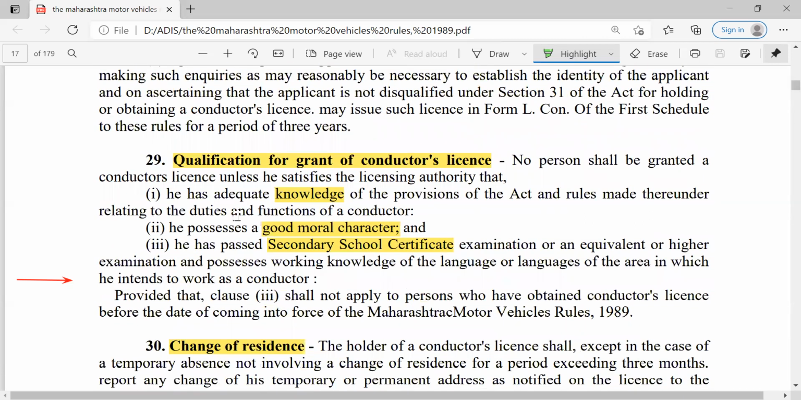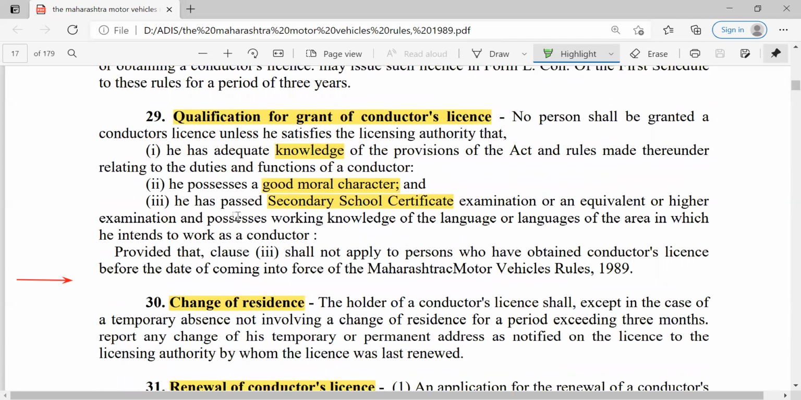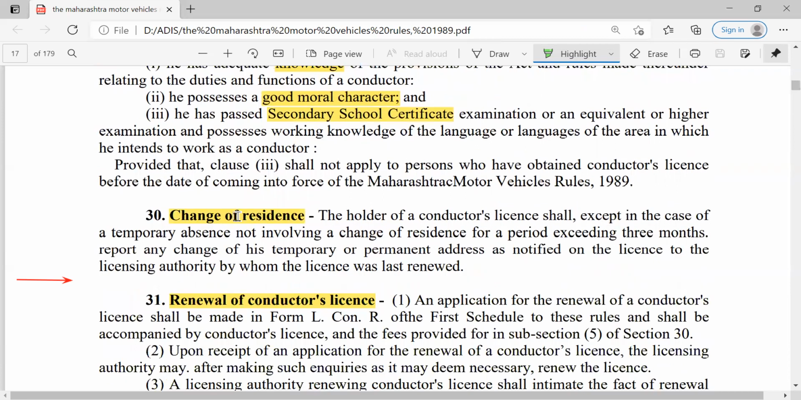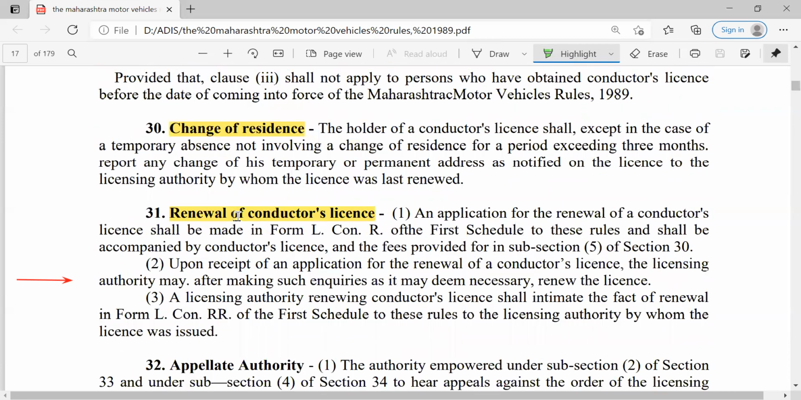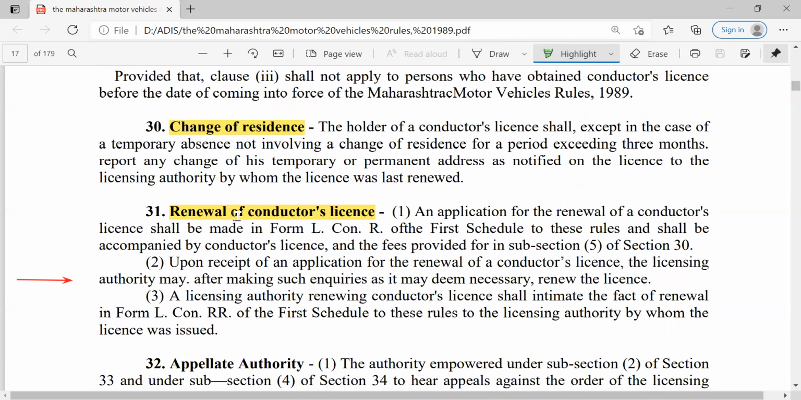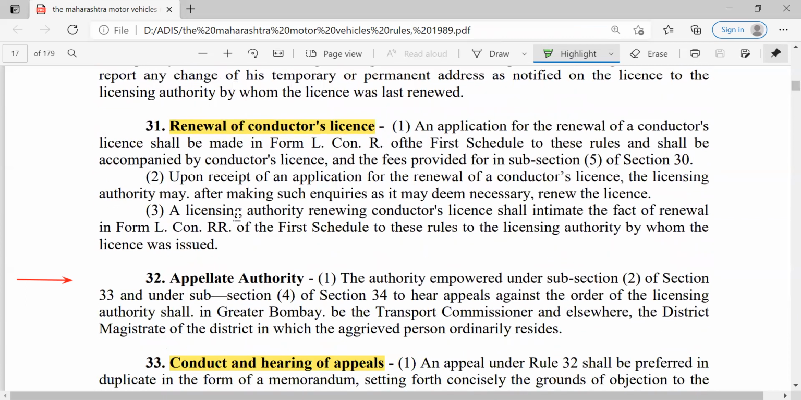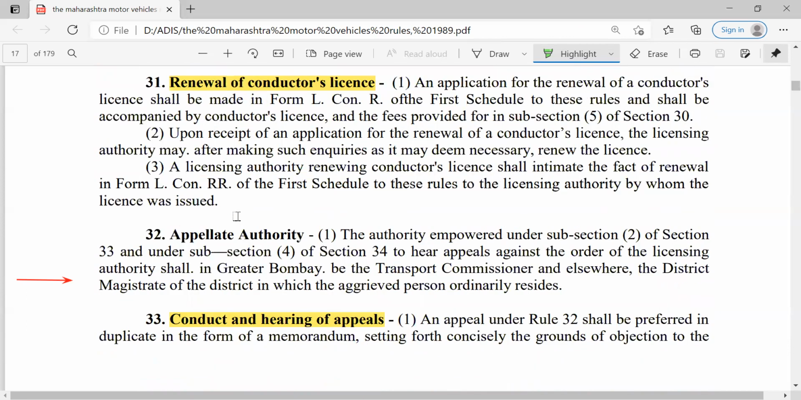Then simultaneously, we have to check the qualification for grant of this conductor's license, the knowledge of that person, and good moral character, and SSC as a basic qualification for this conductor. So these are the basic needs, that is the adequate knowledge, good moral character, and SSC examination for this license of conductor. Then change of residence in case of any, then they have to communicate to the RTO. In case of any issues with reference to this license, they can renew the conductor's license after the expiry date.